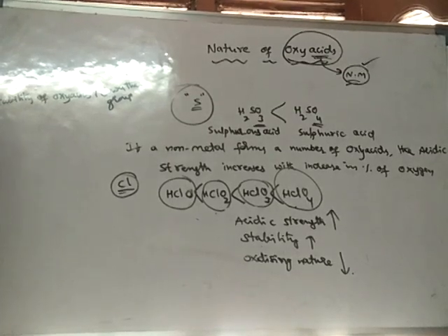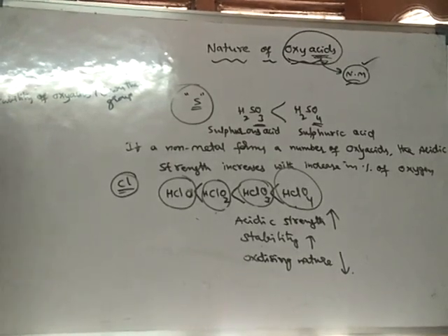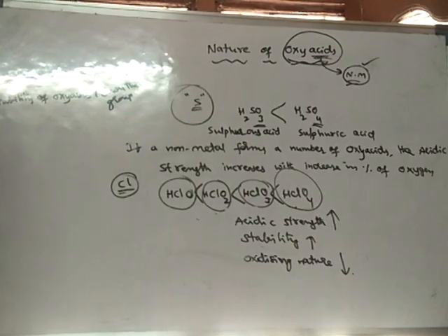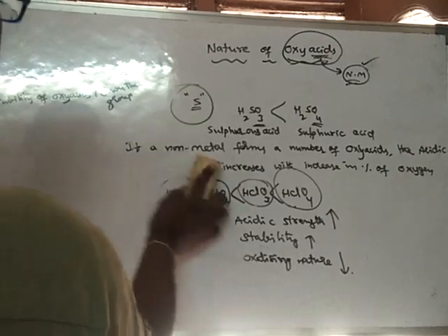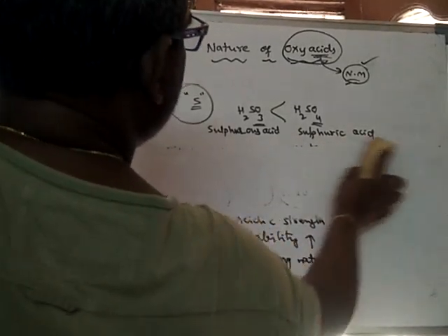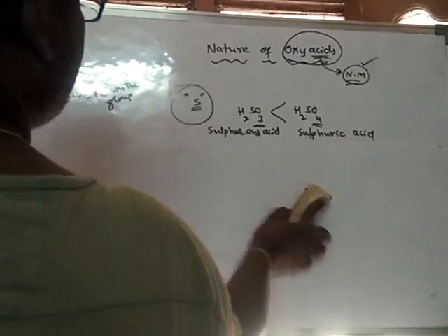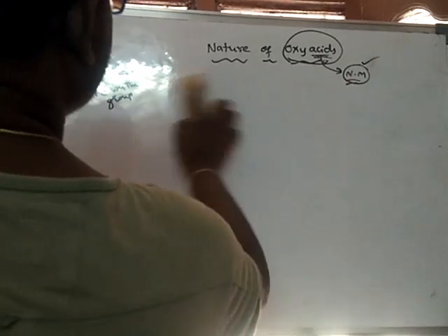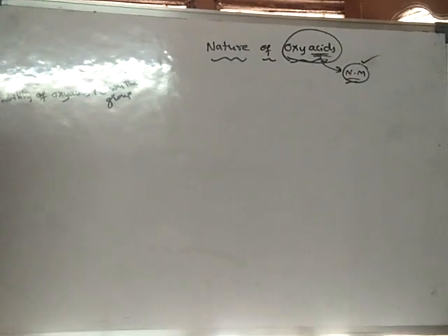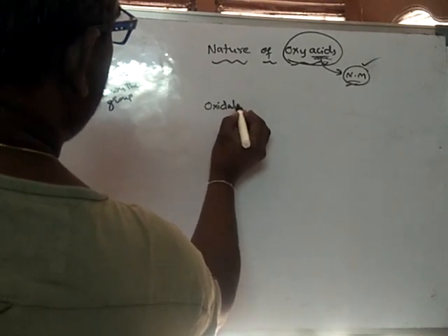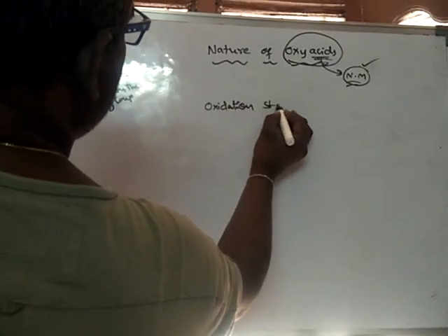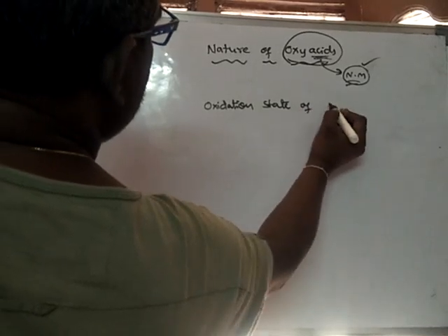Now, the oxidation state of the central atom also helps us to know the acidic strength. For example, how does acidic strength vary with the oxidation state of the central atom?